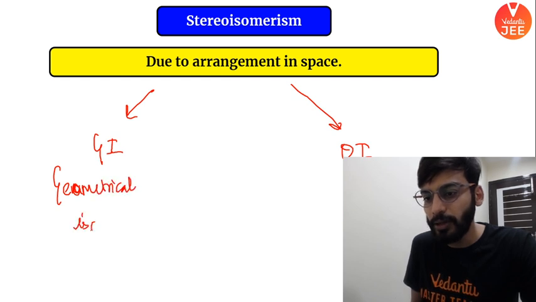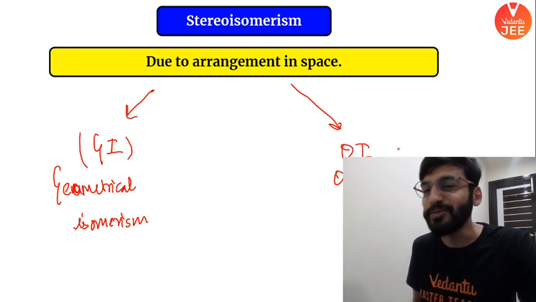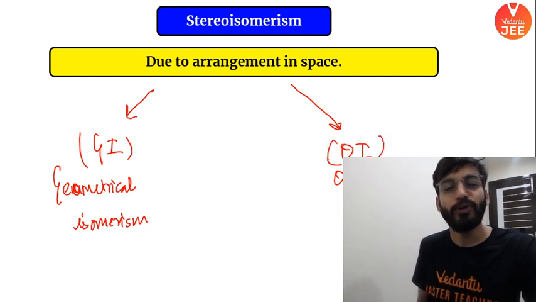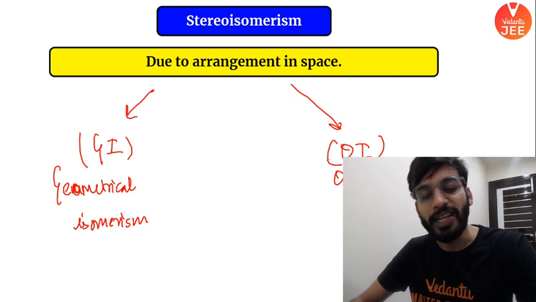Geometrical isomerism, and here it is optical isomerism, ठीक है? In short, I will call geometrical isomerism GI and optical isomerism OI, ठीक है? All right. So one by one we'll go for it. I'll explain each and everything. Will not miss out on anything, ठीक है?